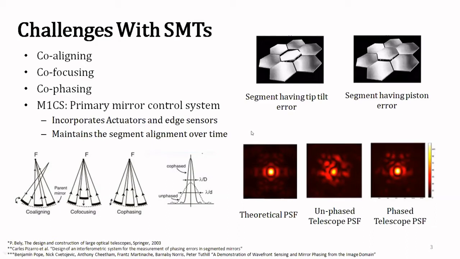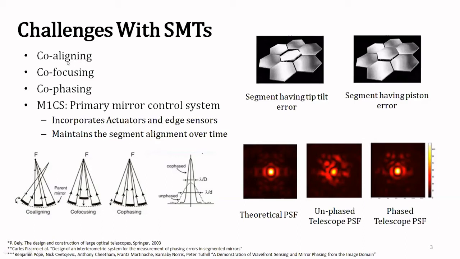But the ease of manufacturing and maintenance of segmented mirrors comes with a few challenges. And the challenge is that each of the segments should be very precisely aligned and oriented with respect to each other. So for this, three processes are involved, which are co-aligning, co-focusing, and co-phasing. And once these three are completed, there is a primary mirror control system, also called the M1CS, which is responsible for maintaining the alignment or orientation of the segments over time.